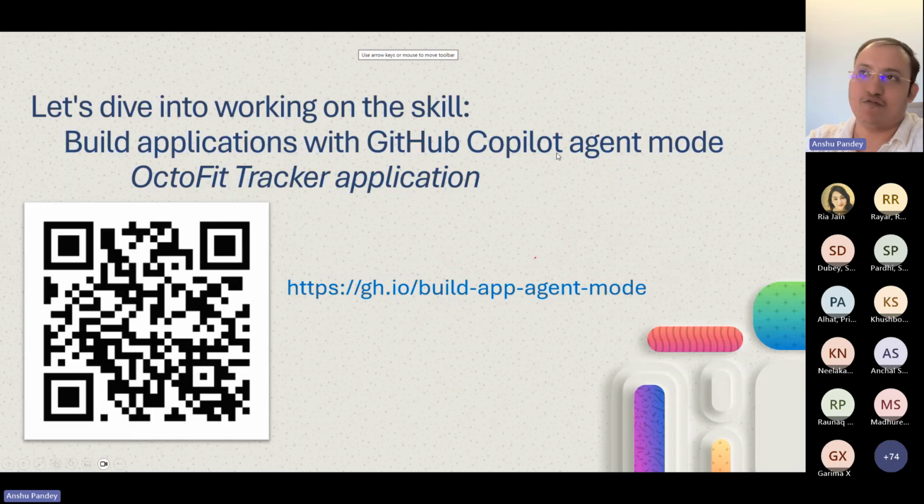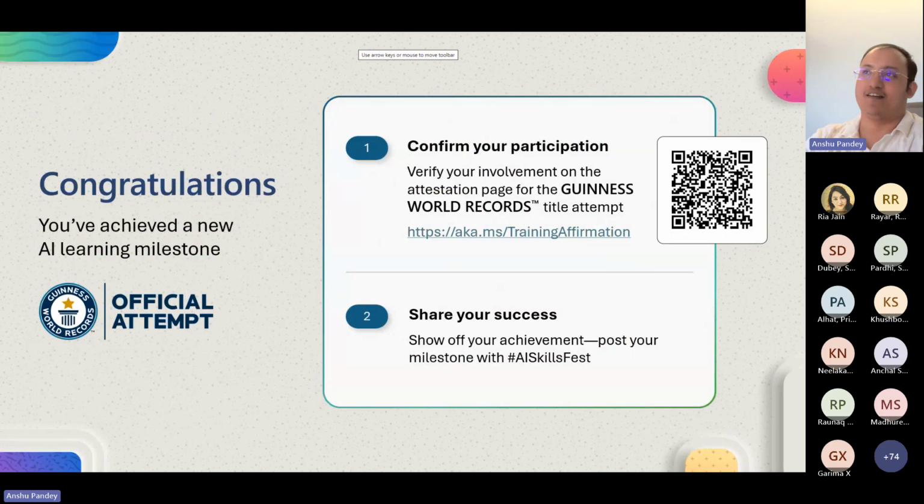So this was an example of building an application with GitHub Copilot agent mode. This is where we're done with it. At the end of the webinar, you have now explored what exactly GitHub Copilot agent mode is and how you can use it. You can go ahead and test it out at your pace. The video of the webinar will be available to you.